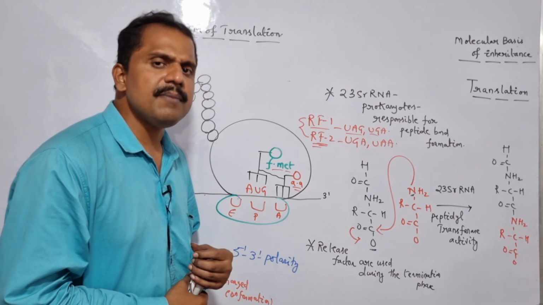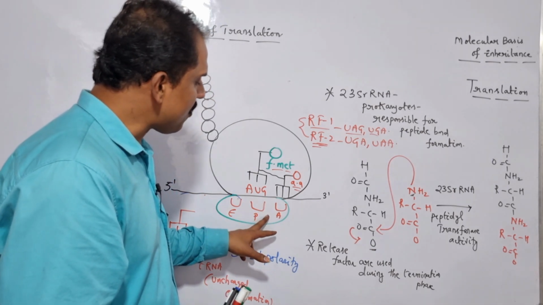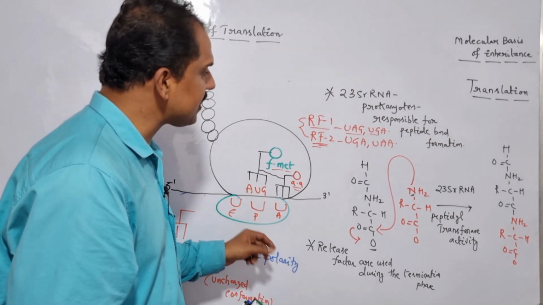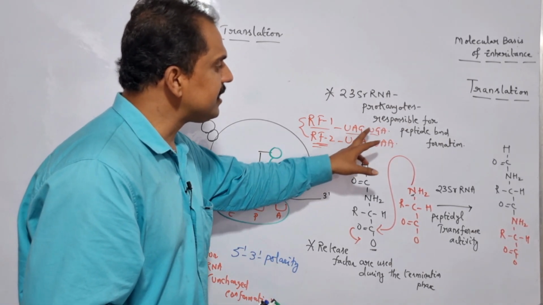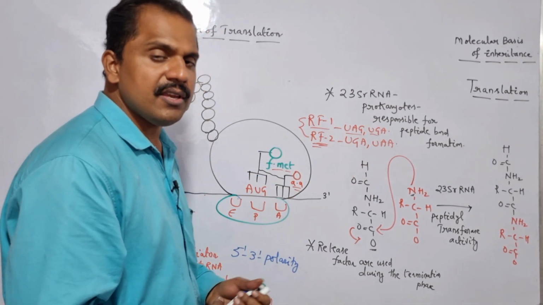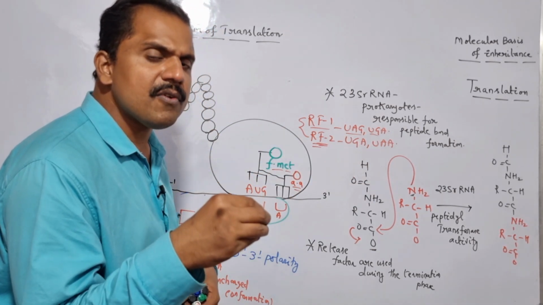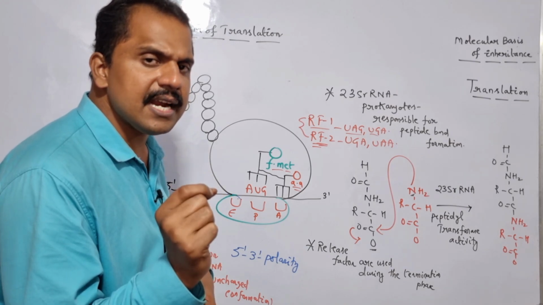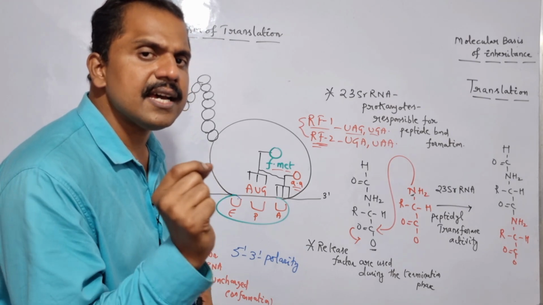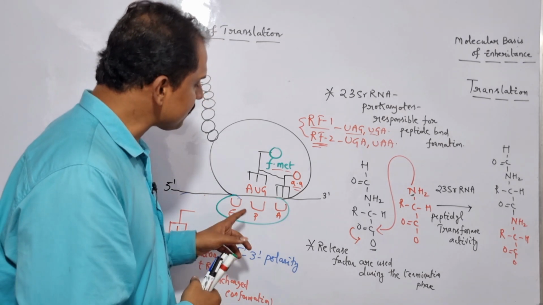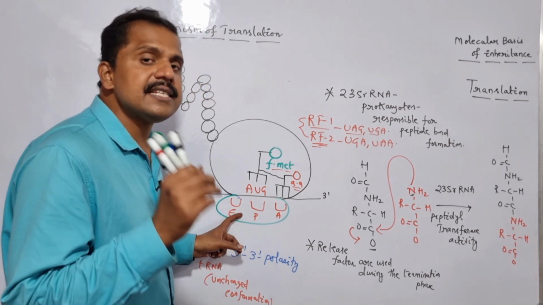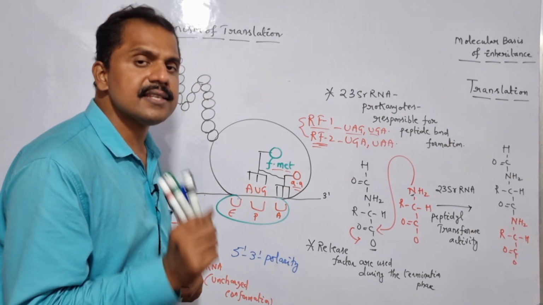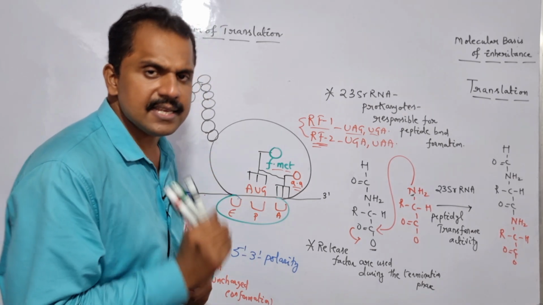And during the termination phase of the translation, the small subunit of the ribosome is capable of recognizing the stop codons or the termination codons like UAG, UGA and UAA. In order to recognize them, the small subunit takes the advantage of specific factors known as release factors, because the small subunit of the ribosome and the specific tRNAs are capable of recognizing only the sense codons.